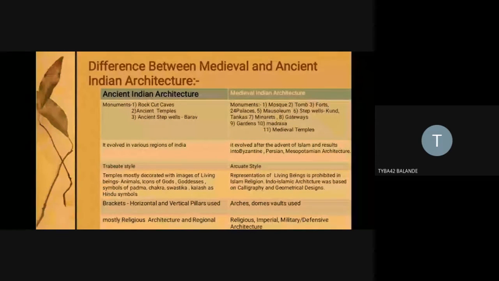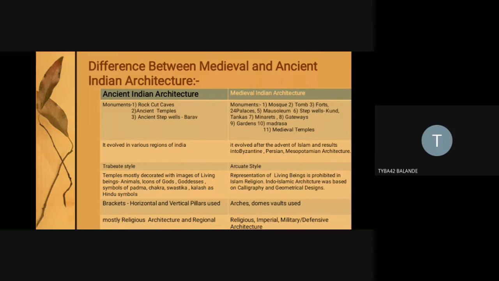Trapezoid style means all the temples use the horizontal post and lintel method. What does post and lintel mean? There is a vertical pillar and a horizontal pillar. This is the basic architectural construction method they employed in the ancient period: a vertical pillar or column and a horizontal column or beam.